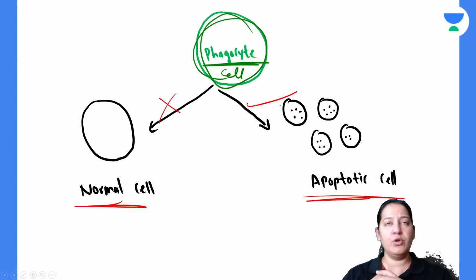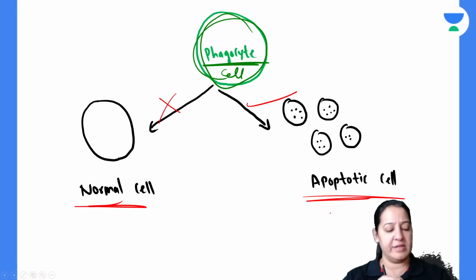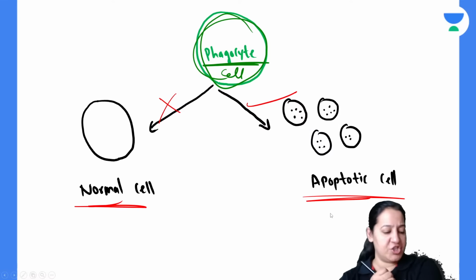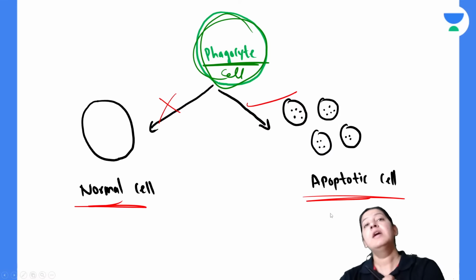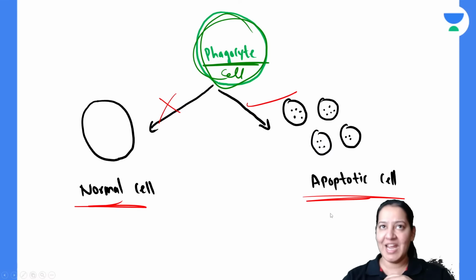Does anyone know? Sophie, do you know this? How does the phagocyte decide whether it is a normal cell, which I don't have to engulf, or an apoptotic cell, which I have to engulf? Do you know this? Opsonization? Okay, you want to say opsonization? Yes. So opsonization is the tagging. What molecule is causing opsonization? Do you know the name of the molecule?